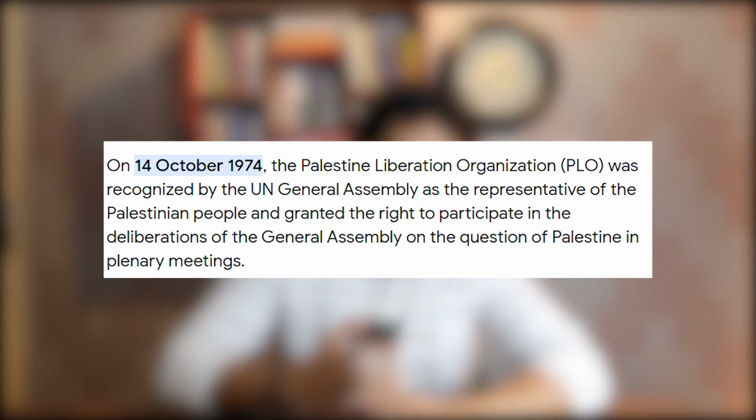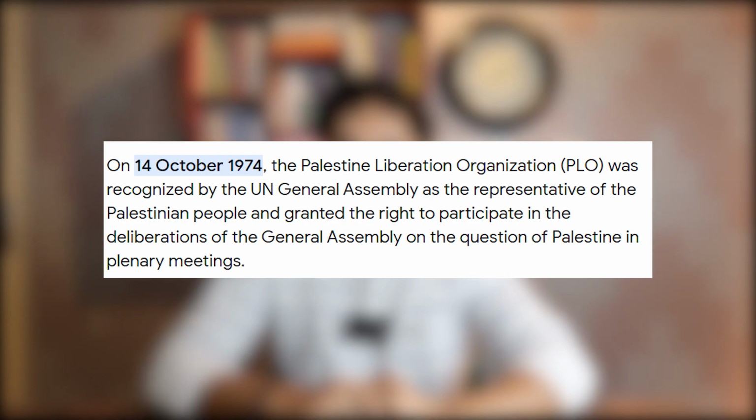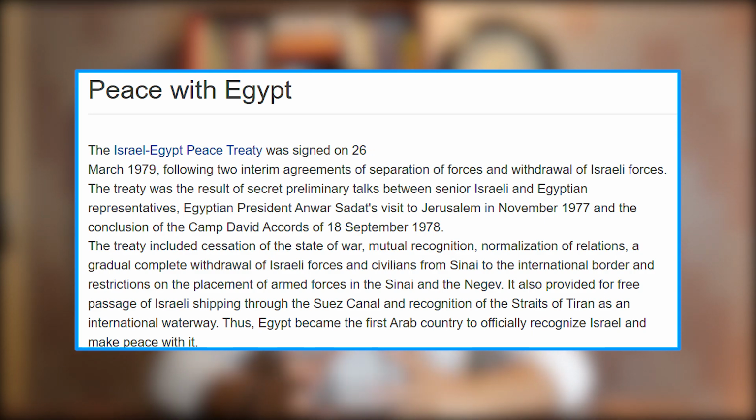And then in 1973, another war began between the Arab nations and Israel. However, in 1974, the UN recognized the PLO, or the Palestine Liberation Organization, as the legitimate representative of the Palestinian population. Then, in 1979, Israel and Egypt held peaceful talks, and Egypt became the first Arab nation to recognize Israel as a country. And after this peace negotiation and agreement, Israel returned the Sinai Peninsula to Egypt.